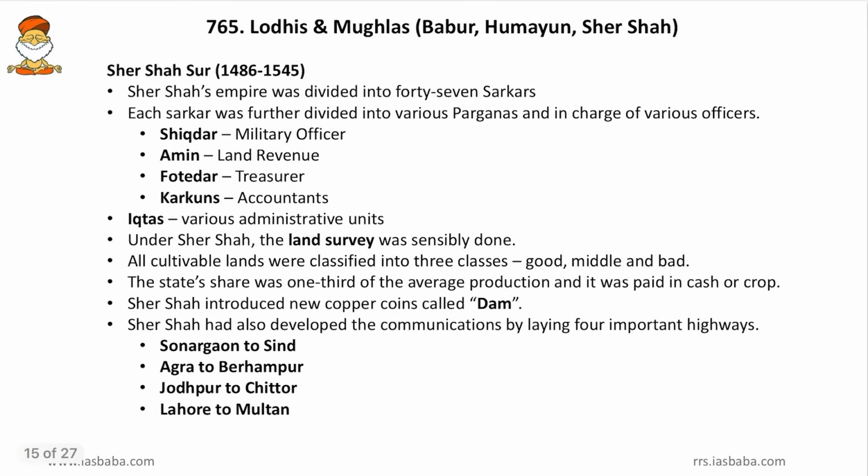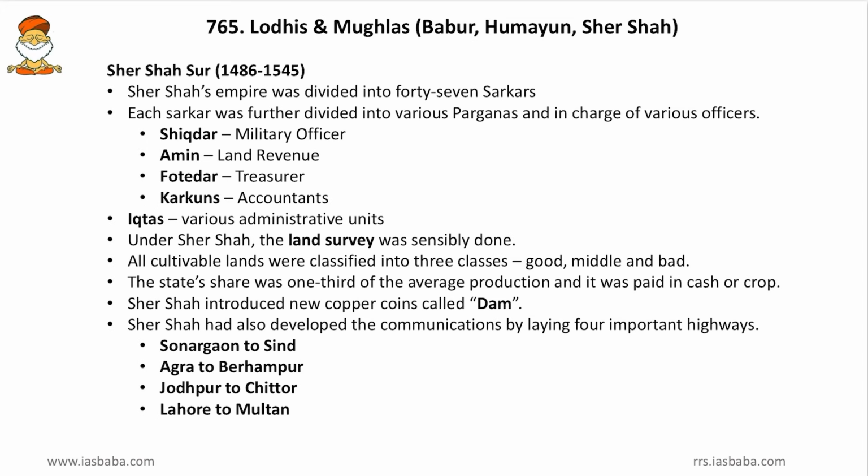Then come to next, Sher Shah Suri. Friends, Sher Shah Suri was a great administrator just like Firoz Shah, Alauddin Khilji and others. So his administration is worth memorizing here. Sher Shah's empire was divided into 47 sarkars, and sarkars were further divided into parganas. Friends, before that, Sher Shah's ministry was clearly demarcated, that is Diwan-e-Wizarat, Diwan-e-Risalat, Diwan-e-Insha, Diwan-e-Wakia-Navis. So all these are various ministers for finance, defense, military enrollment, religious ministry, media ministry. So all these were clearly demarcated in the rule of Sher Shah.